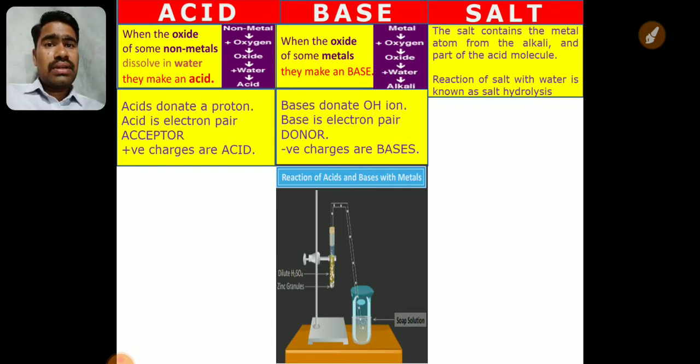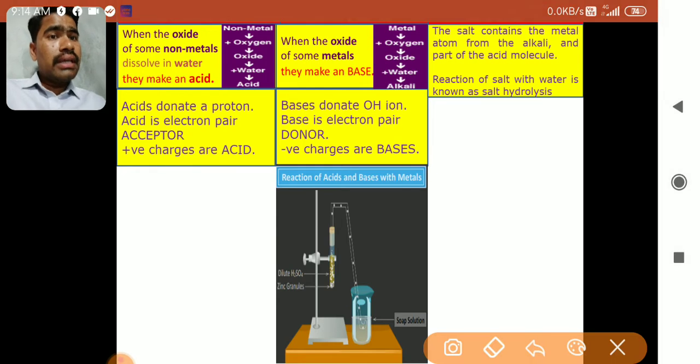Acid donates H plus; on the other hand, a base donates OH minus, and a base is an electron pair donor. A base is formed by metal, and metals generally donate electrons. Remember the standard concepts: non-metals accept electrons, metals donate electrons. If you remember that, it will be clear to you. The base donates the OH minus ion.